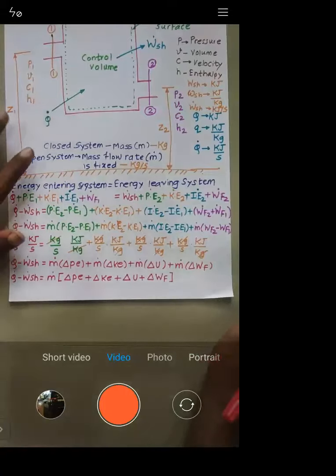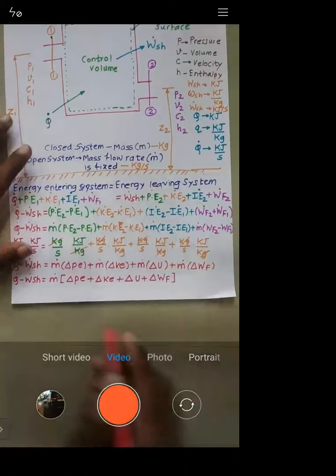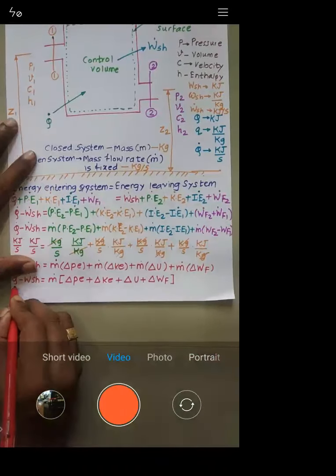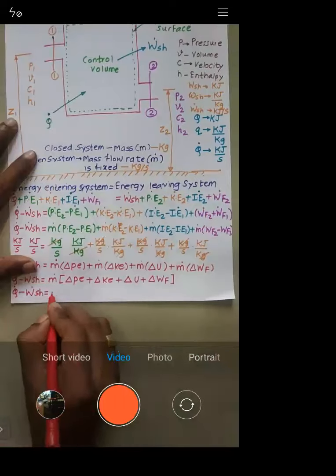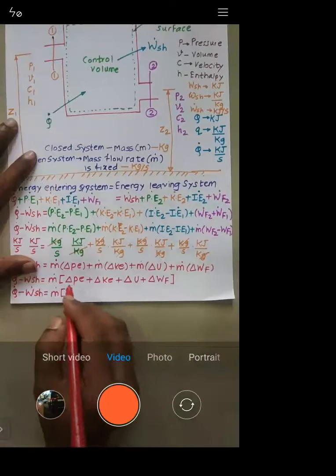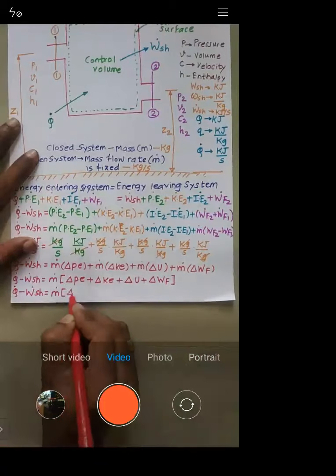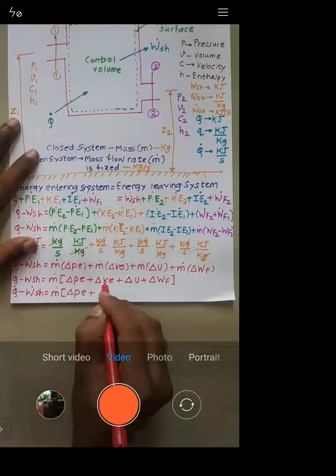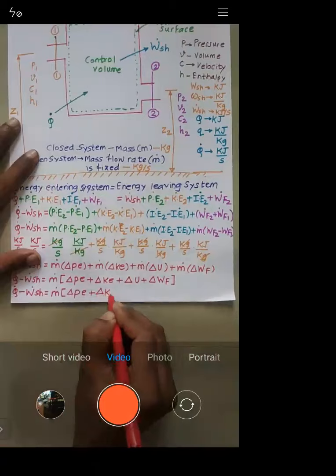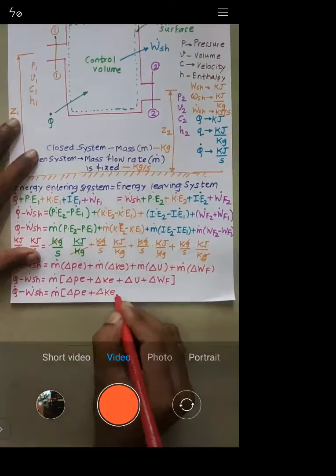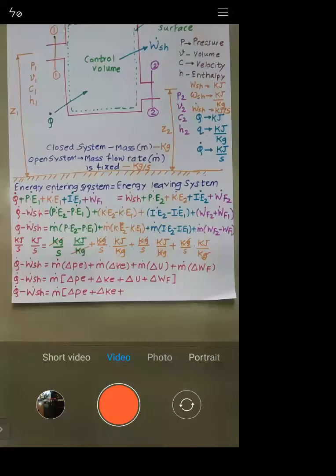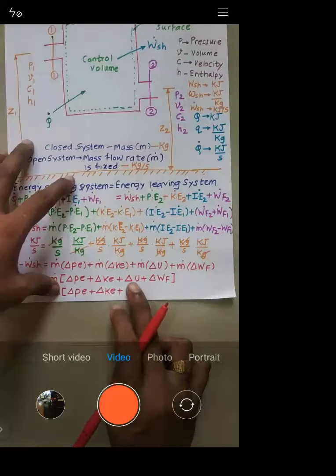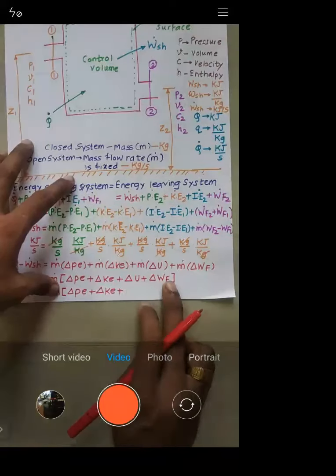I will just rewrite this equation as q dot minus w dot sh is equal to m dot into delta PE, that is change in potential energy, plus delta KE, that is change in kinetic energy, plus delta U plus delta WF.